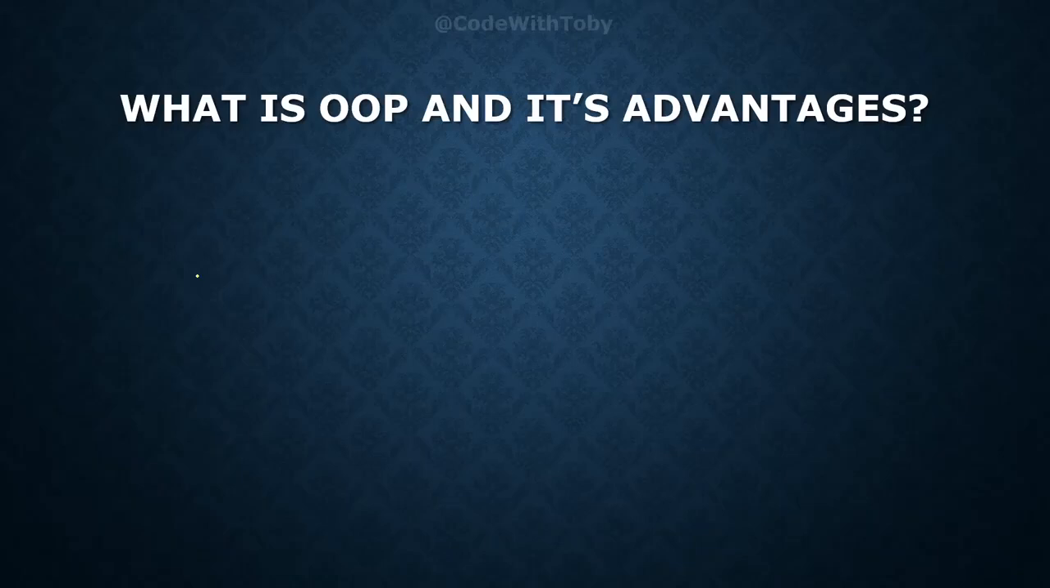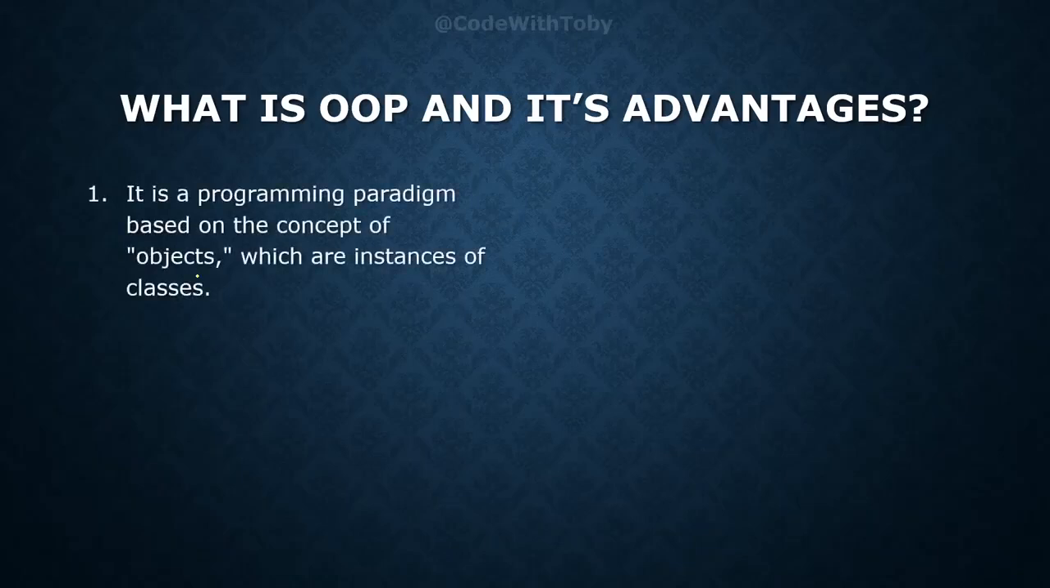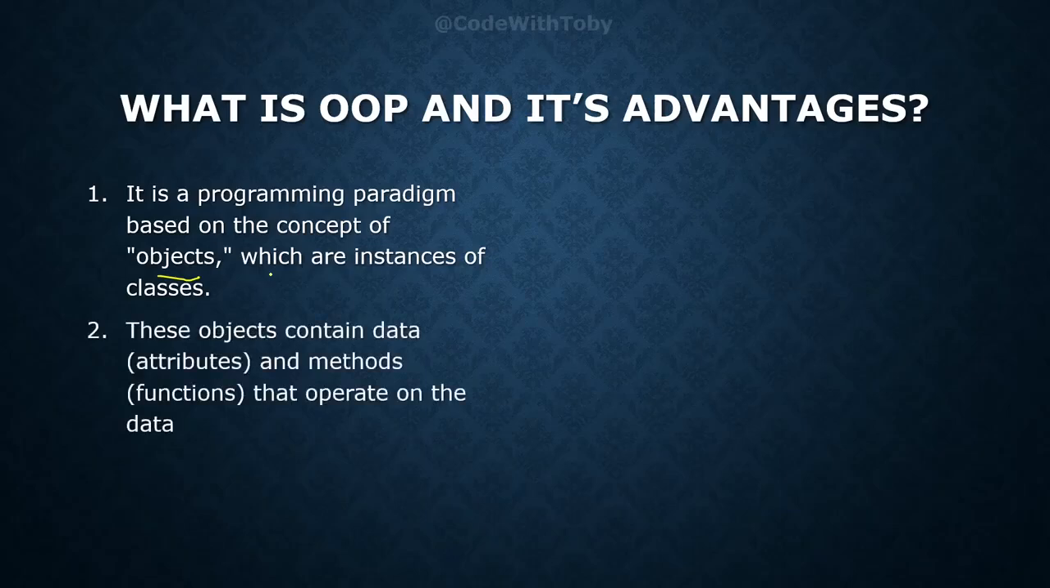So, what is OOP? It is a programming paradigm which is based on objects. What is an object? Objects are instances of a class. What is a class? A class is a blueprint of an object which contains data and methods which operate on that data. So what are the advantages of using OOPS?